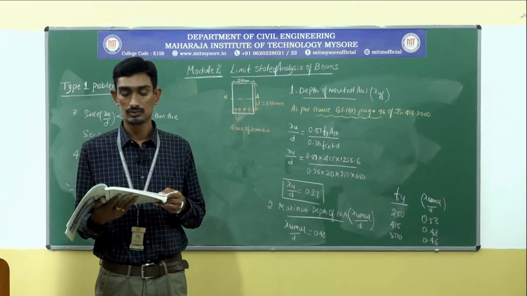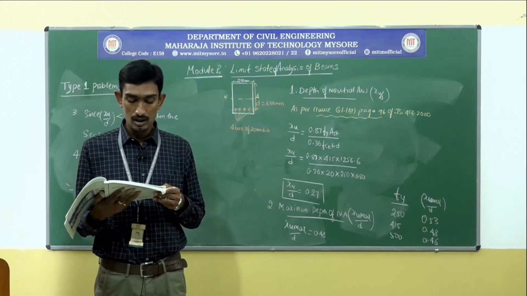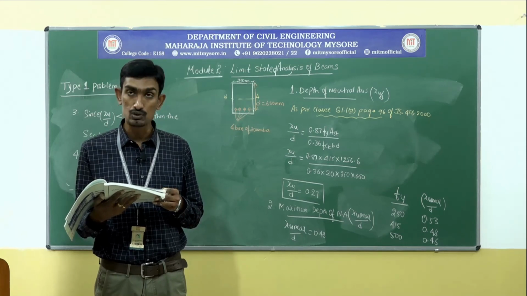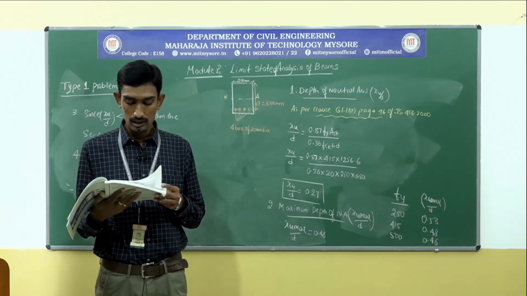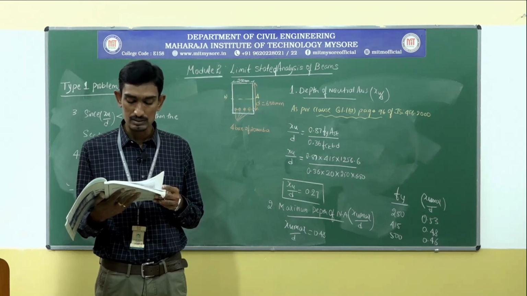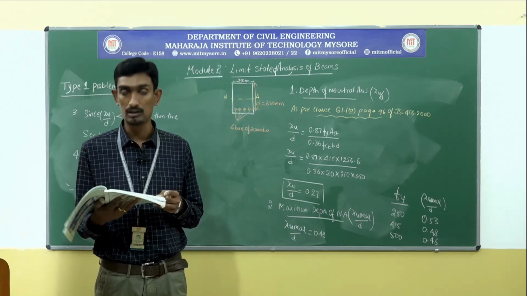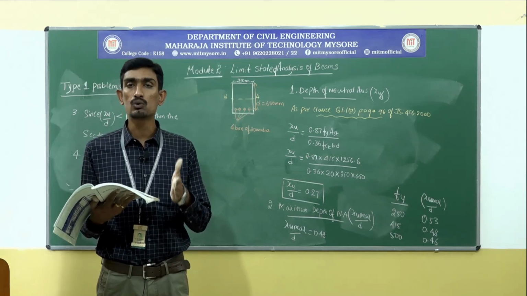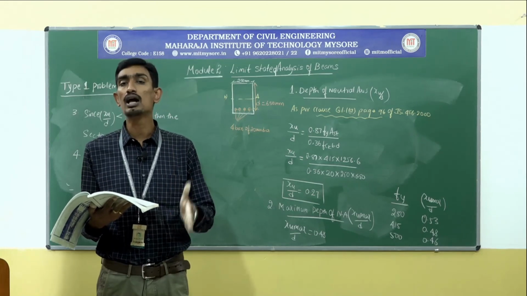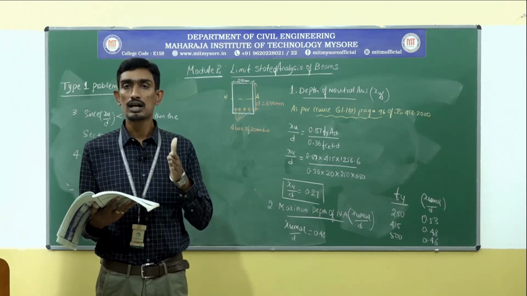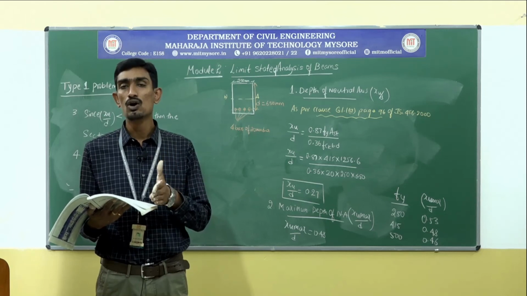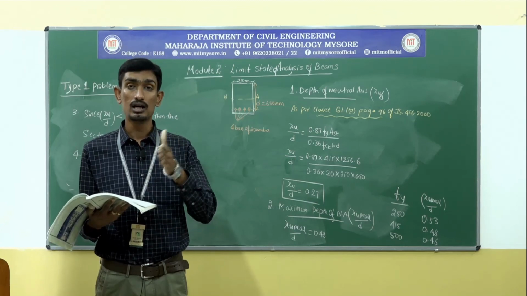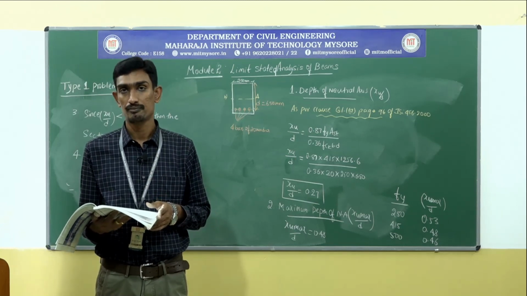Then if XU by D is equal to the limiting value, that is XU max by D or more, then the moment of resistance of a section will be calculated by the following expression. That means clause G 1.1b holds good for under reinforced condition, and clause G 1.1c holds good for balanced and over reinforced sections.